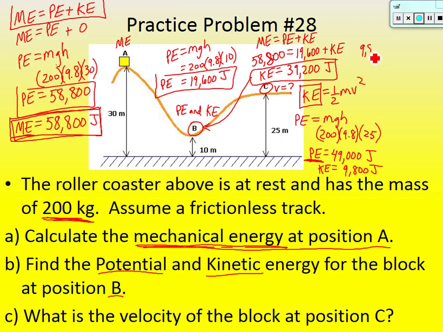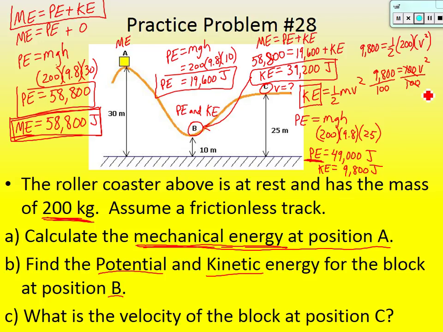So 9,800 is equal to 1/2. The mass of this roller coaster doesn't change, it's 200 times v squared. We want to know its velocity. So here's how I would do it. What's half of 200, guys? 100. So 9,800 is equal to 100 v squared. Want to get v by itself? Let's divide both sides by 100.